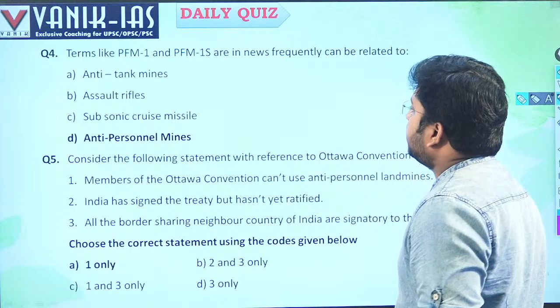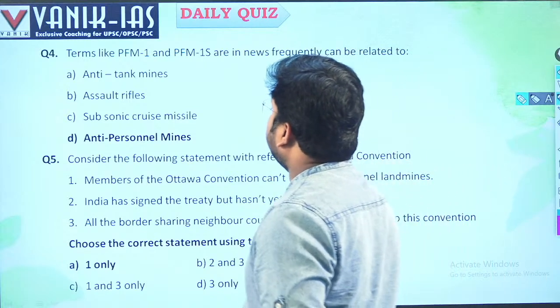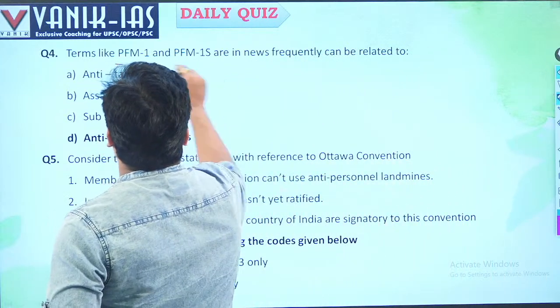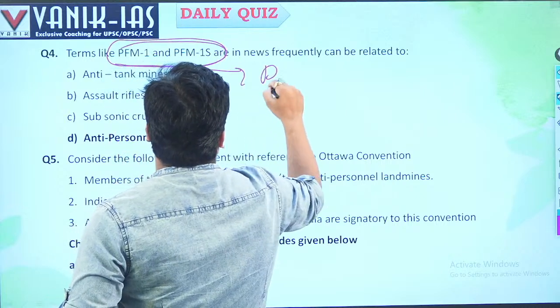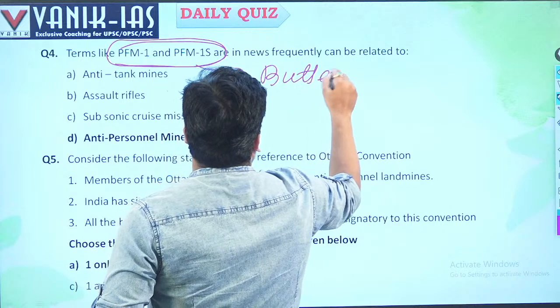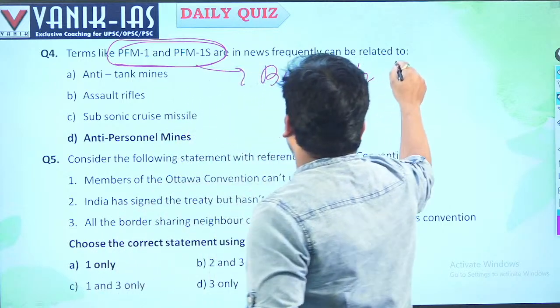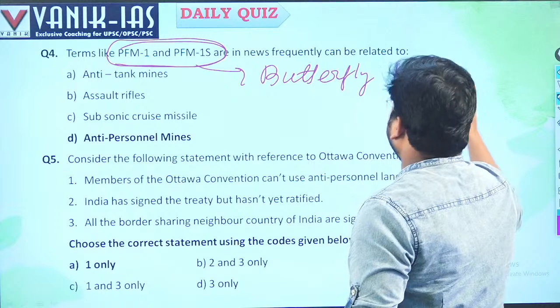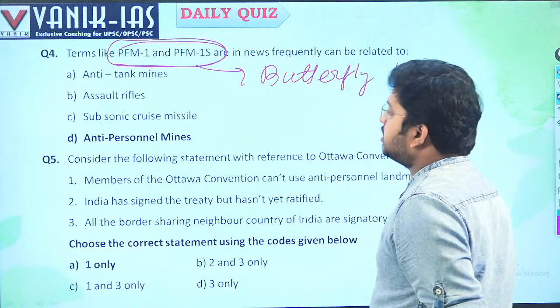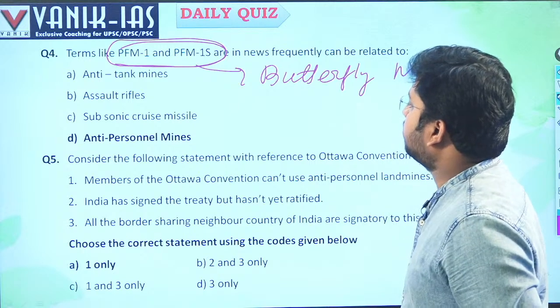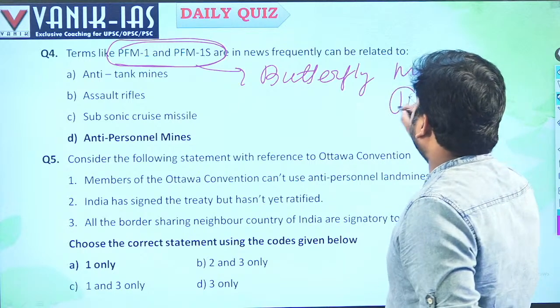Next, the terms PFM-1 and PFM-1S. What are PFM-1 and PFM-1S? They are called butterfly mines. A butterfly mine blasts when someone steps on or comes across it. They are primarily deployed by Russia.